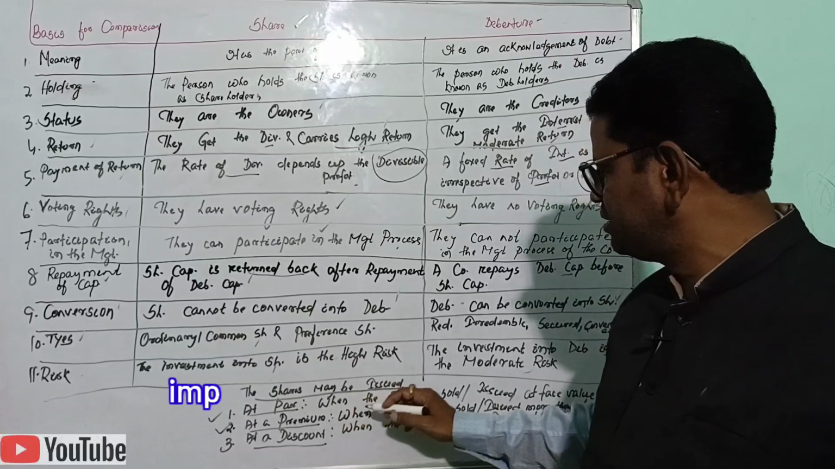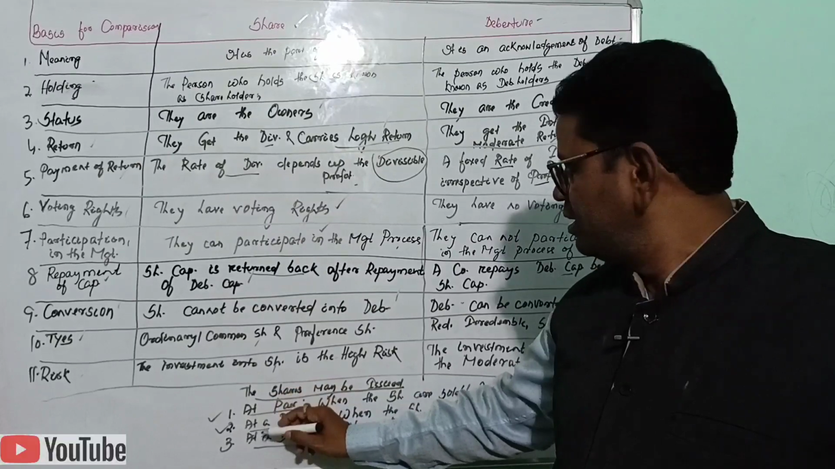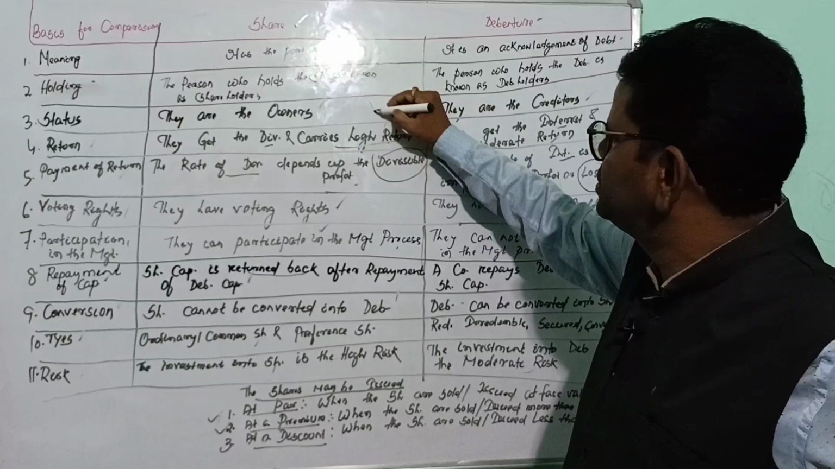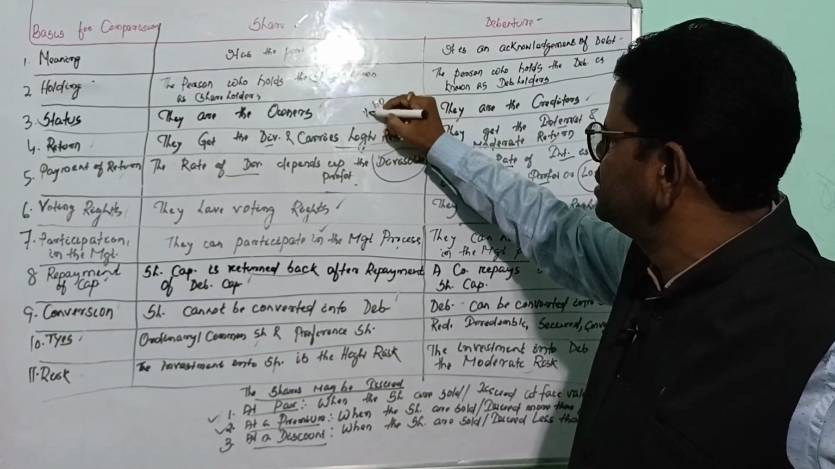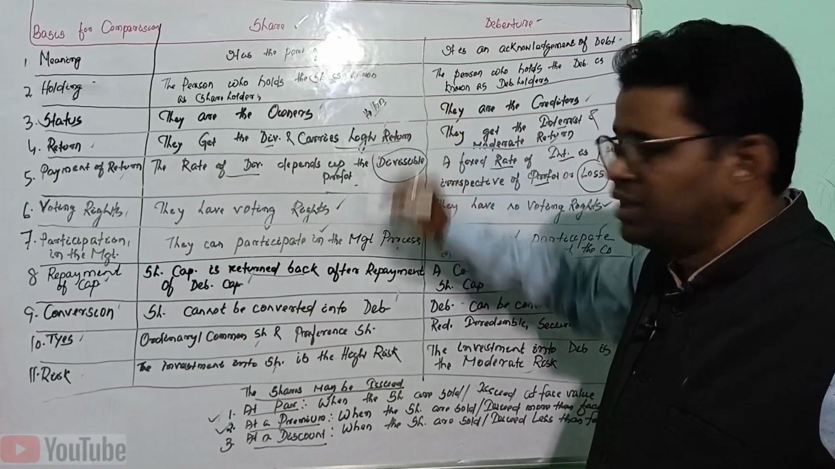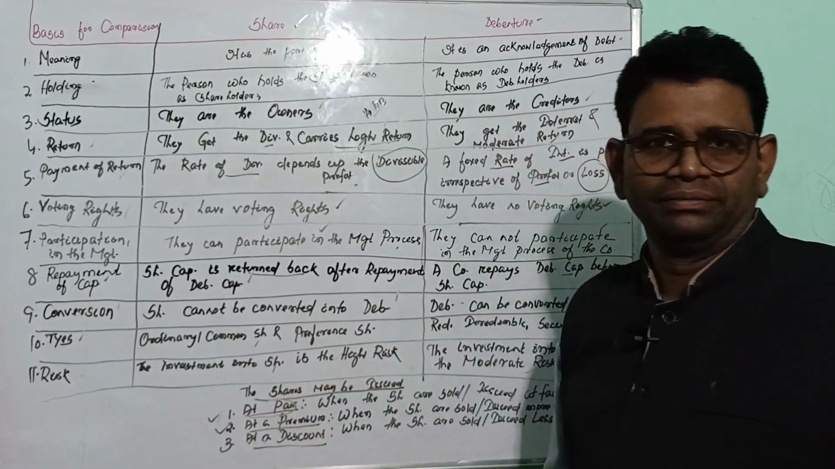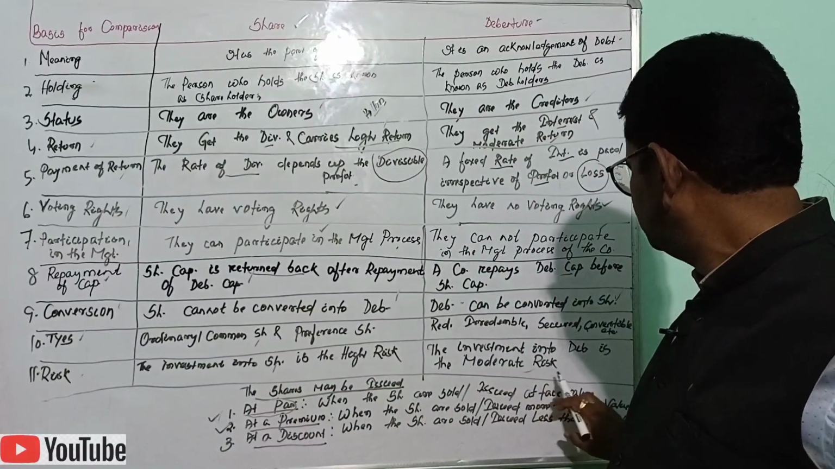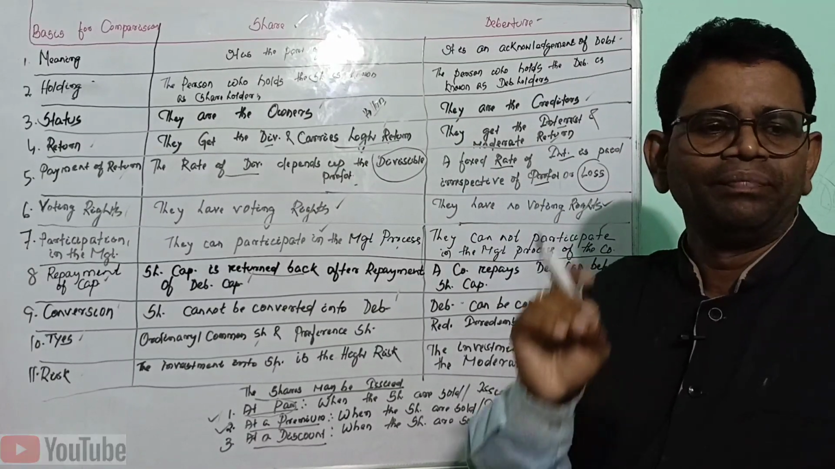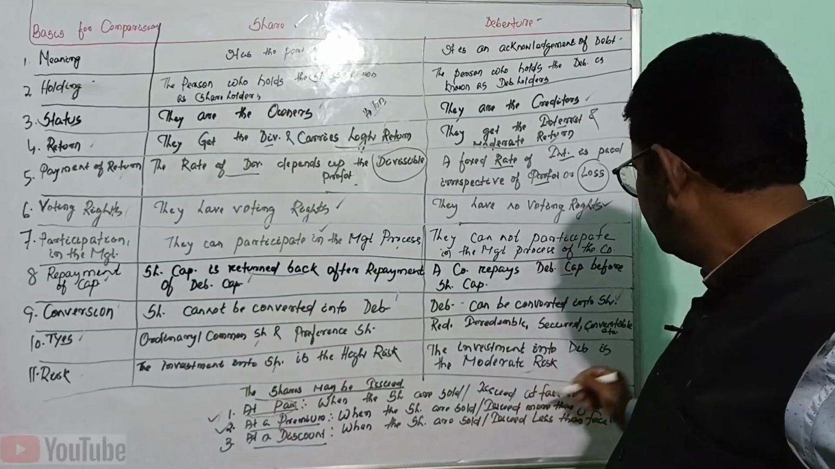Normally a company will issue shares and debentures at par, at a premium, or at a discount. Let's take an example. Suppose the share price is rupees 100. If the company issues one share at rupees 100, it's known as a share issued at par. It's equal to the face value. Face value means the printed price of the share.